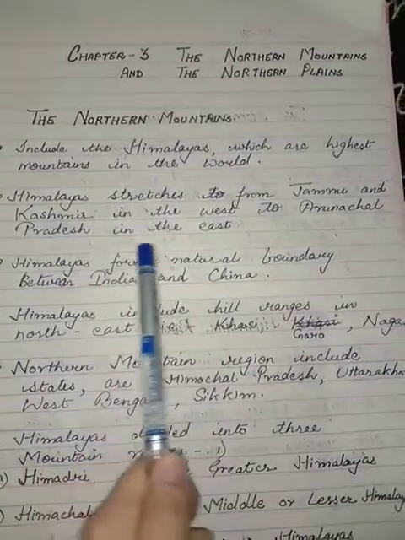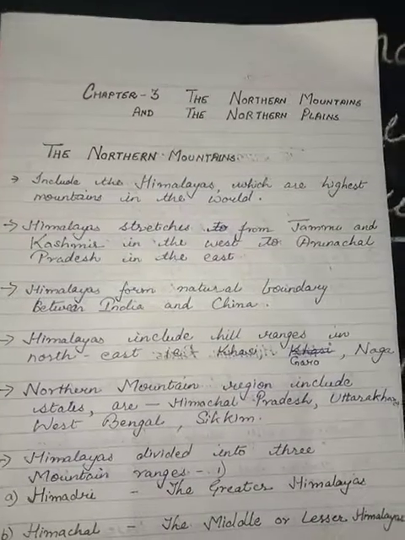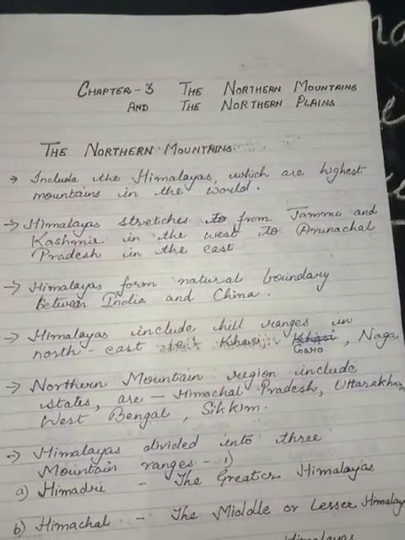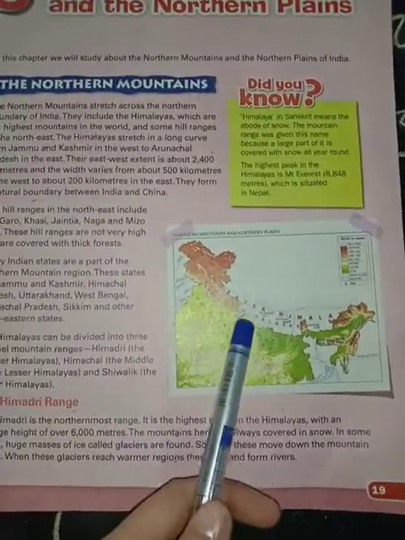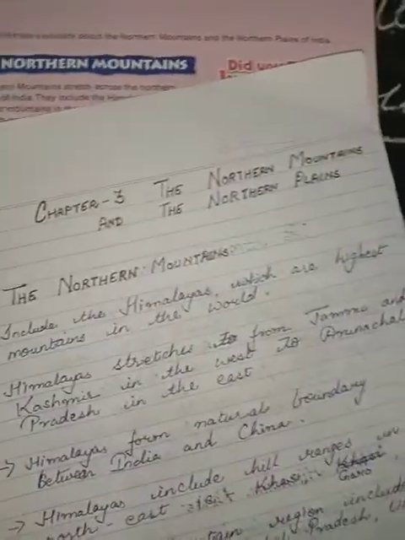In the map also, just see the Himalayas. It has such a long area. Hope it is visible to you all. In the great Himalaya, it is stretching on and on. So it is a very big area also.